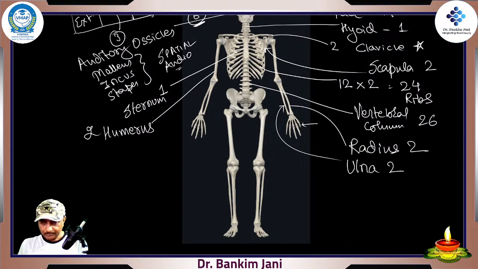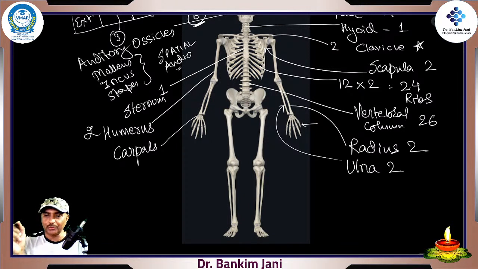Now for the hand, this portion right here, that is what is called the carpals. Yesterday we were trying to remember them with a mnemonic. There are 8 bones, so 8 into 2. That means we have 16 carpal bones, right and left.